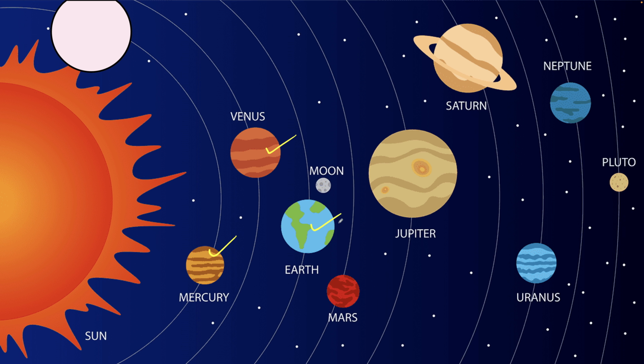We have Earth, the only planet to harbor life. Earth is the third planet. We have the second smallest planet in the solar system, Mars, that has been fondly named the Red Planet for its reddish appearance. Then, popularly known as the giant planet, we have Jupiter, that is the fifth and the largest planet in the